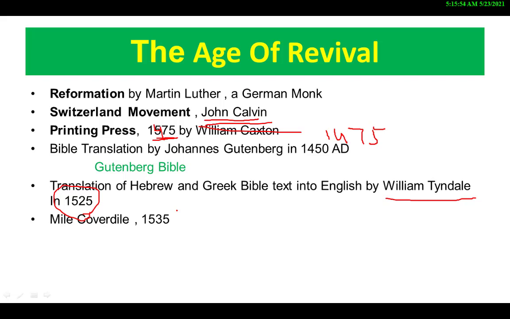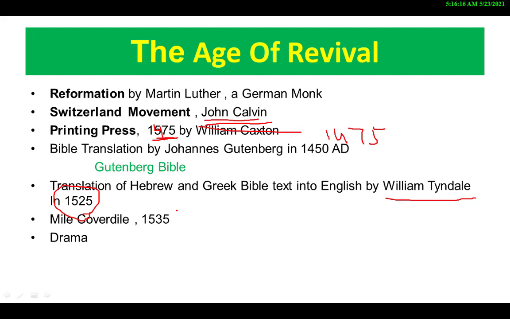If you're looking into the drama category, drama was growing in this period, and it is considered a preparation for the Elizabethan age. The drama in this period was divided into three parts. The first part was called the mystery plays. The mystery plays were based on biblical stories. The second was the miracle plays.